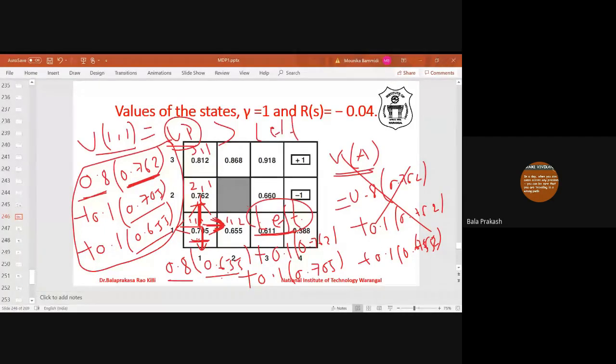Similarly, you can calculate the value of state 11 when the action is down and the action is right. If we calculate all those things, you will see that the value of state 11 when the action is up is greater than left, greater than right, greater than down. So what is the optimal policy? The optimal policy in state 11 is to move up, with reward 0.04 everywhere, right?